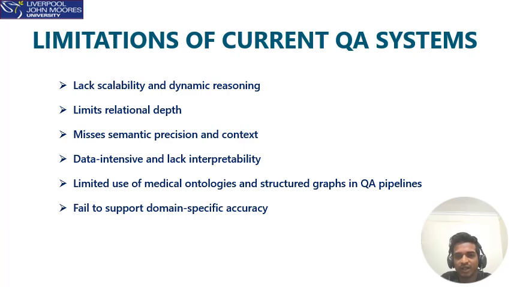Most importantly, they don't use structured medical graphs or ontologies, which could help the system understand how medical terms are connected. Without this, their answers may be incomplete or too general. Lastly, they don't perform very well when the question is very specific to a medical field. They might give general answers but miss the important medical details. These are the reasons why we build a system that uses a knowledge graph, so that we can improve accuracy, understand relationships better, and provide clear, helpful answers to medical questions.